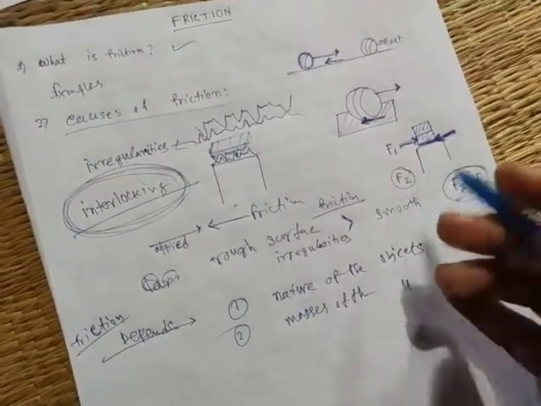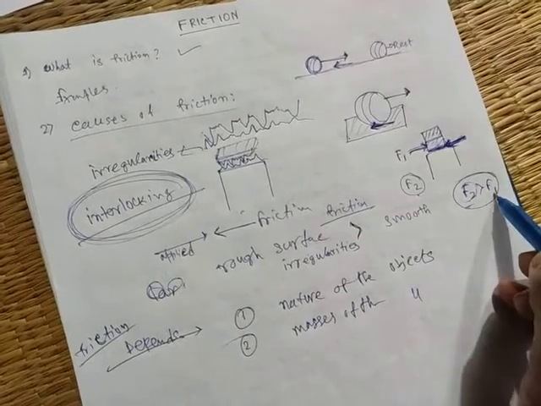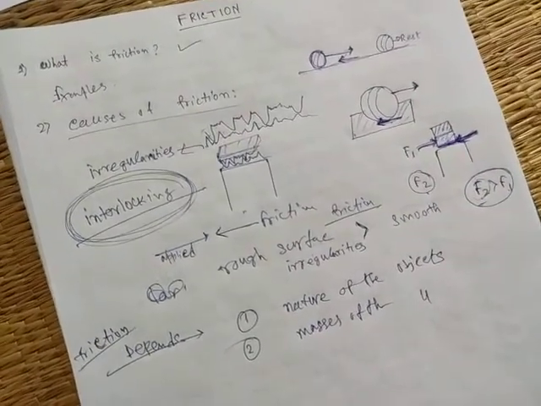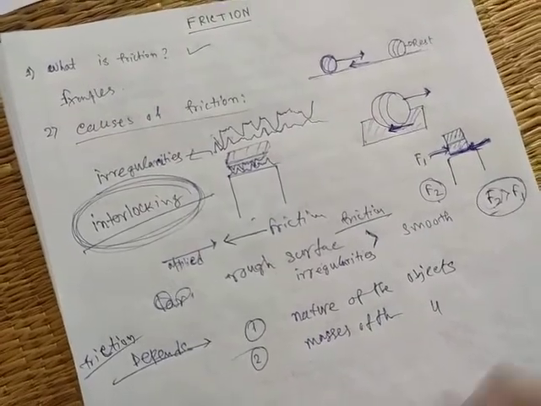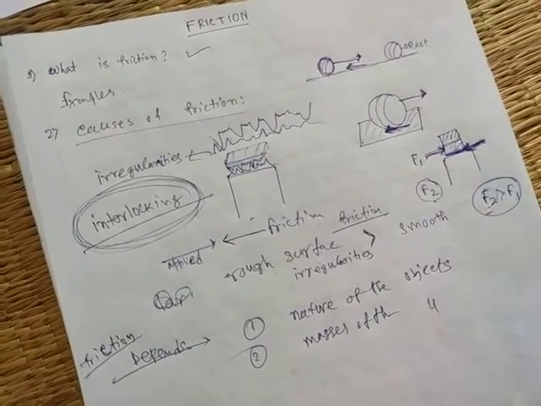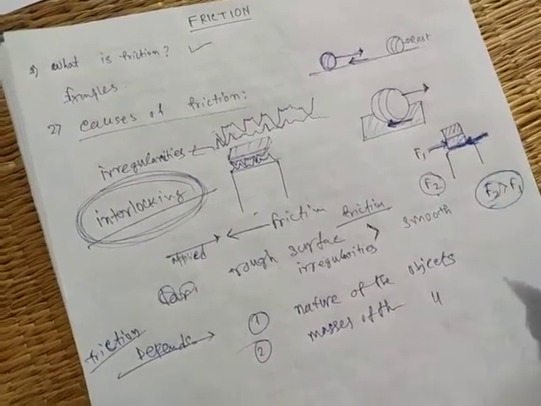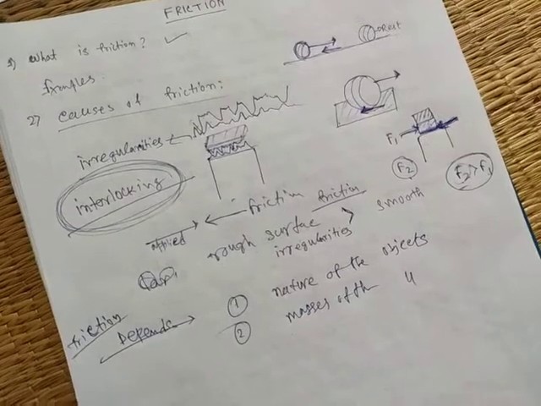The friction increases. If F2 is greater than F1, that means we require more force to overcome this. That means friction also increases. If mass increases, friction also increases. That's why F2 is greater than F1.